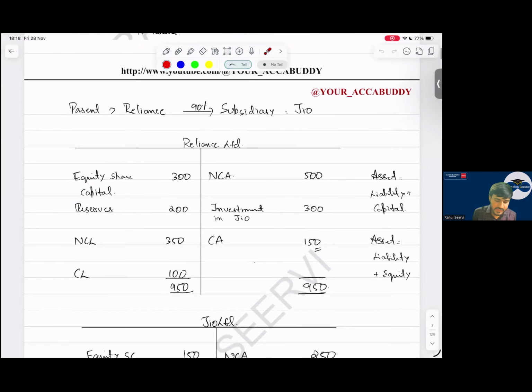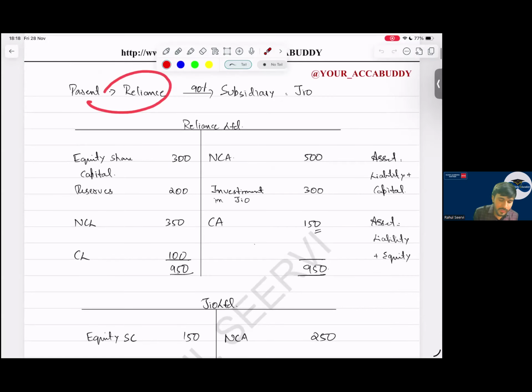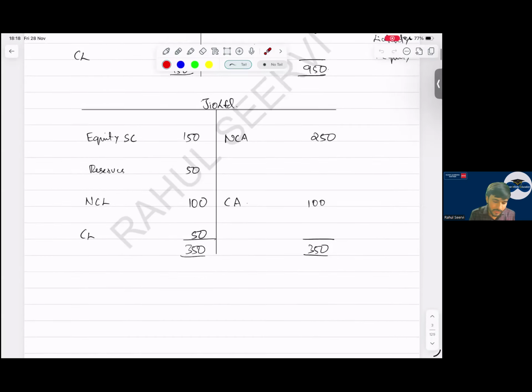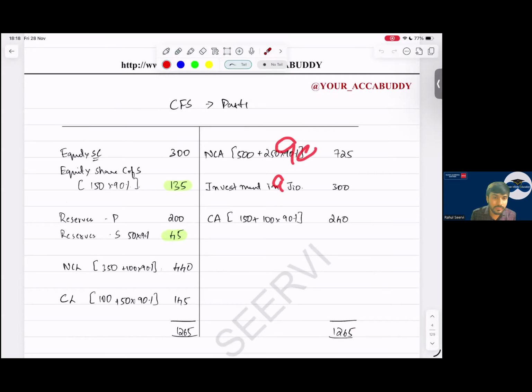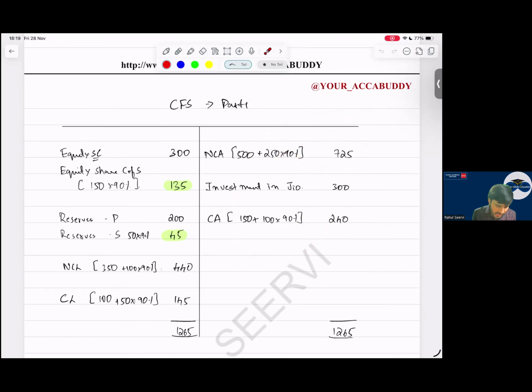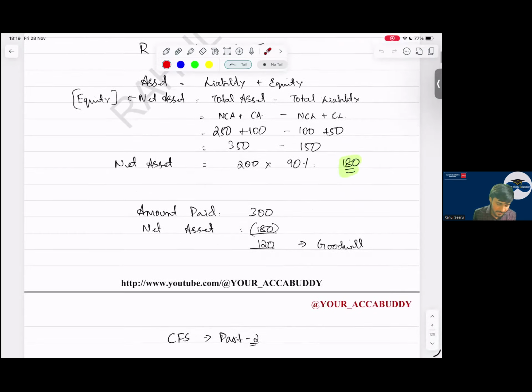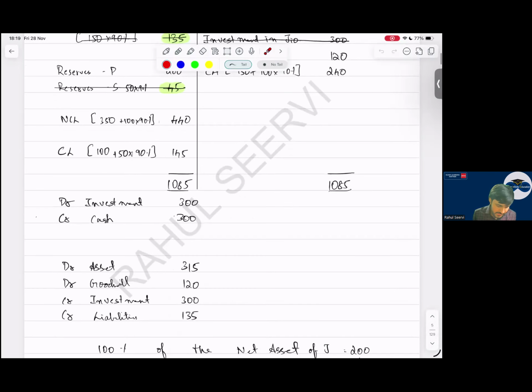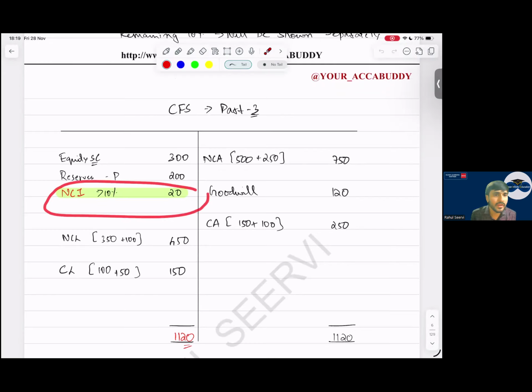Now see, this was a basic example which we had taken in the class. We understood how consolidation is done. What did I mention? Reliance company purchased 90% of Geo. Normally, what do we do? Each and every item we should apply 90% and consider. But is this the correct way to do? No. Standard is saying what? Do 100% consolidation and show a separate line item as NCI, so that the chances are very less that an error will be there, because it's difficult in the practical world when for each and every item we apply 90%, the chances are very high that a mistake will be made.